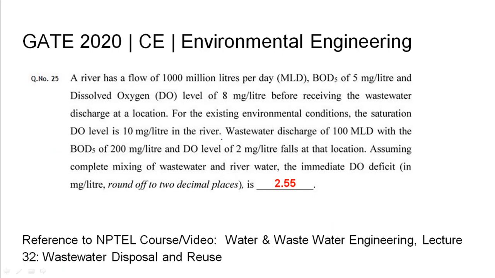So the weighted average formula for finding the resultant DO of a river sewage mixture was used to obtain the DO of the mixture and was subtracted from the saturation DO level to obtain the deficit as 2.55 mg per liter. The relevant NPTEL reference has been listed as below.